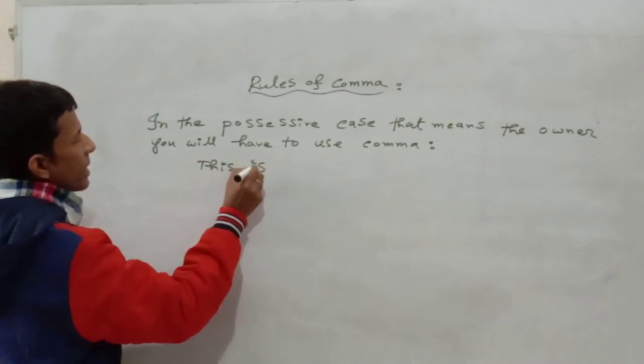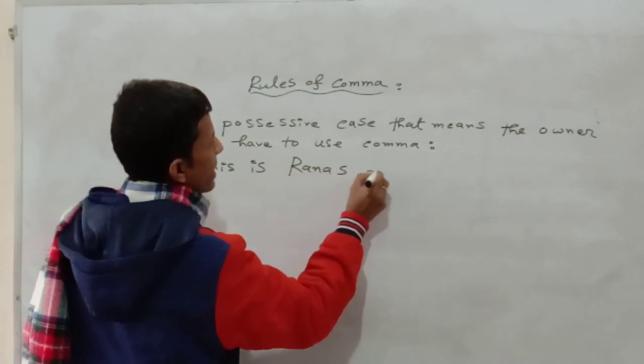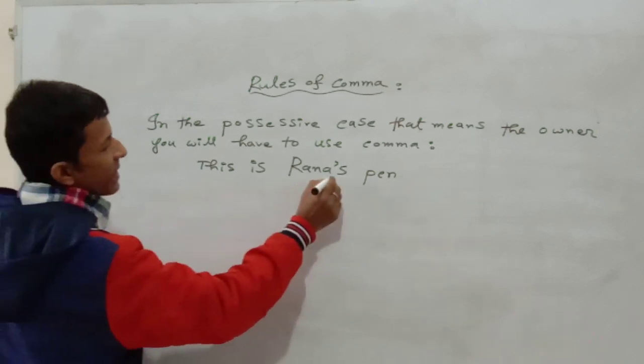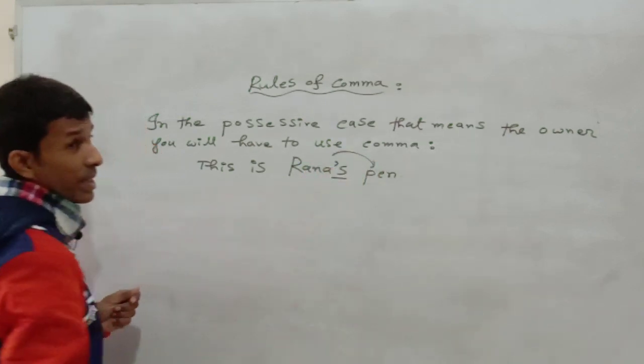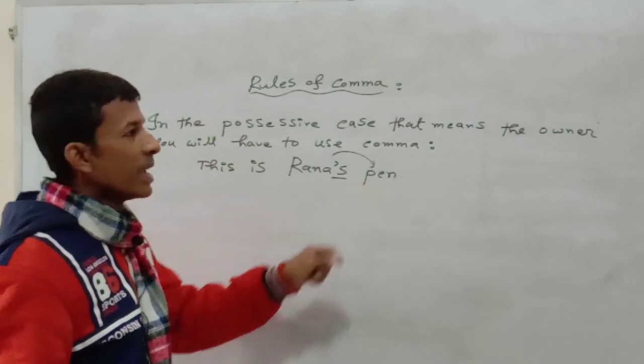This is Rana's pen. This is called in English apostrophe S. It indicates that Rana is the possessor or owner of this pen.